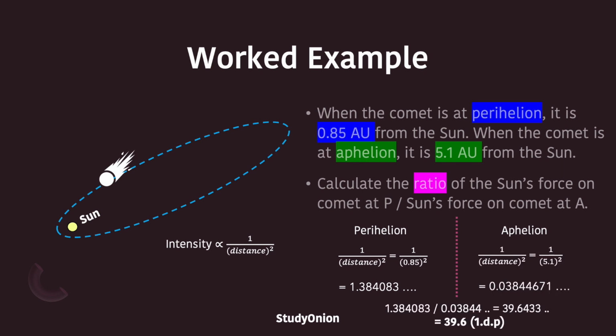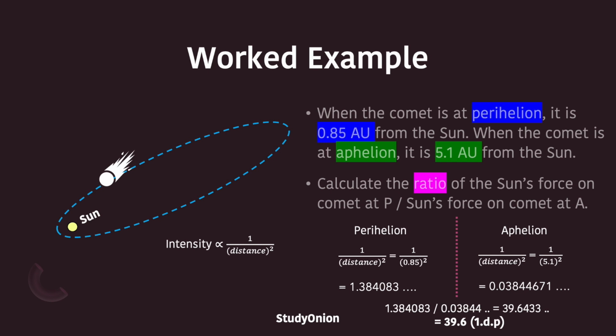If you, like the question asked, divide the value of the sun's force at perihelion by the force at aphelion, you get 1.34083 and so on, divided by 0.03844. This gives you an approximate value of 39.6433, and if you were giving this as an answer, you would give it as 39.6 to 1 decimal place, approximately.